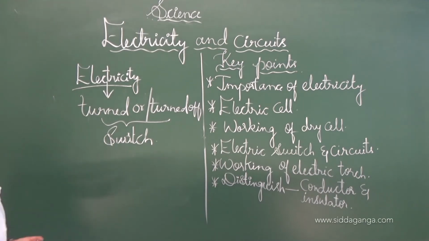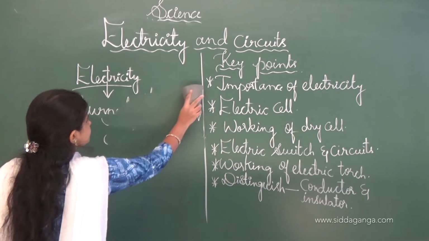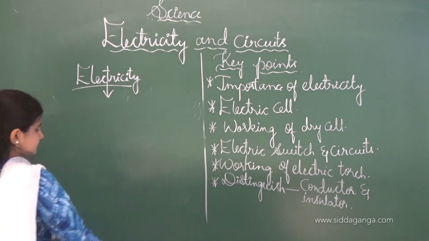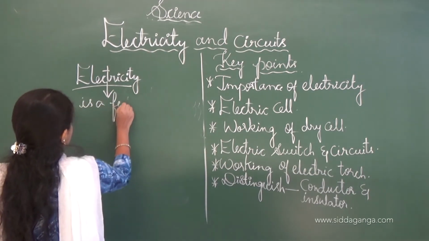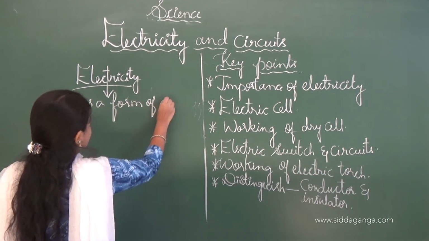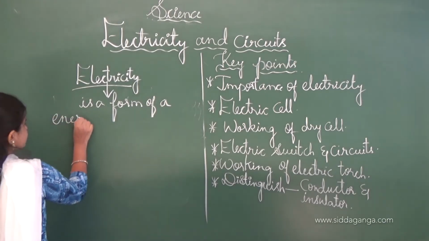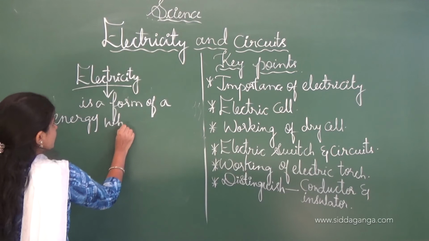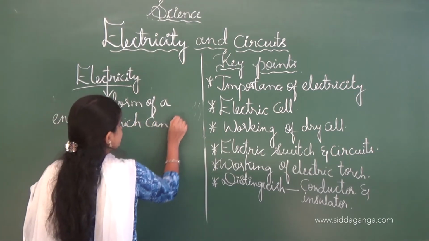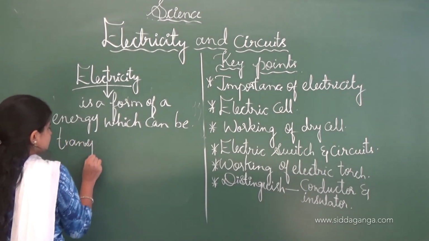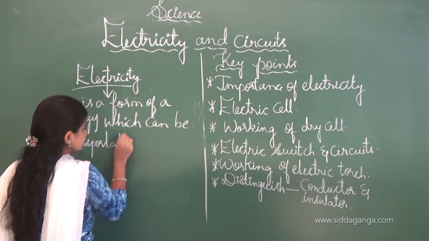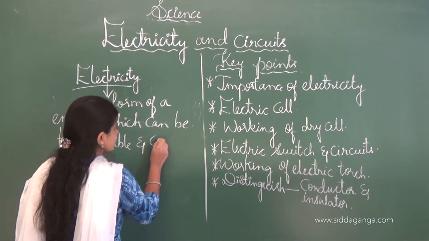And now we can say that electricity is one form of energy which is transportable and controllable.